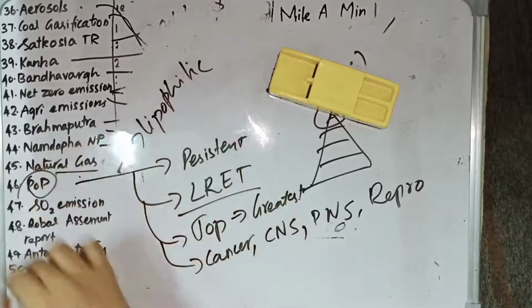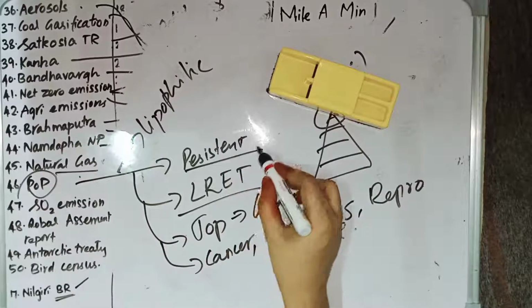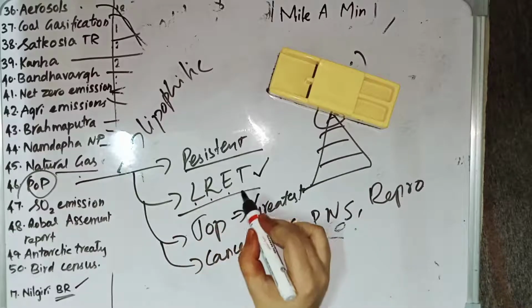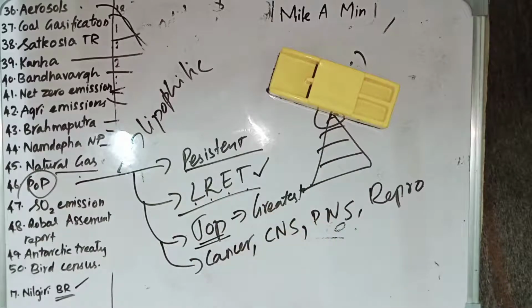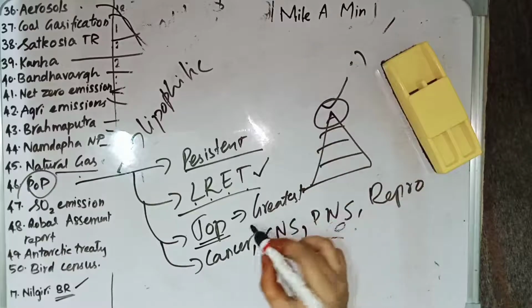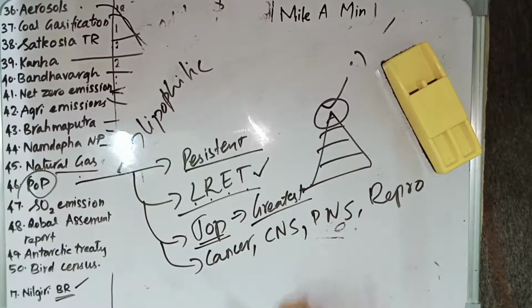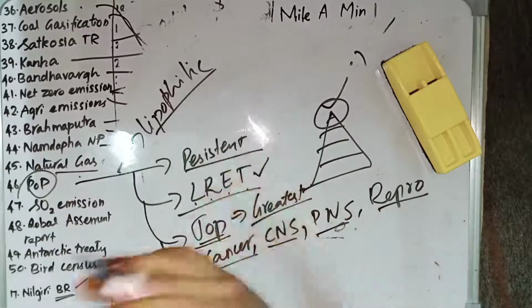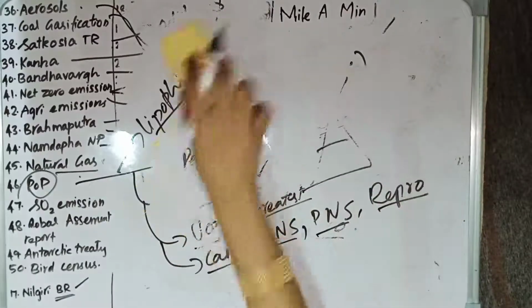So persistent organic pollutants have the property of LRET. LRET stands for long range environmental transport, and it affects the top animals. The animal at the top of the food chain will get affected more. It has the greatest concentration of POP, and it will cause cancer, central nervous system damage, peripheral nervous system damage, and some reproductive disorders. It is lipophilic, therefore it gets accumulated in fatty tissue.